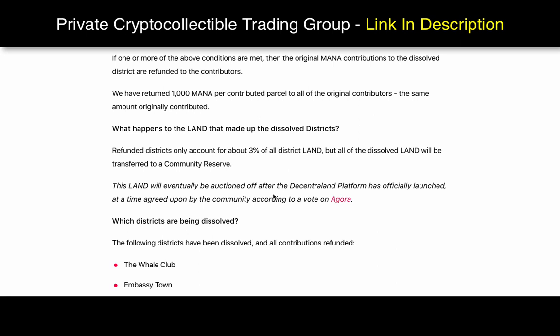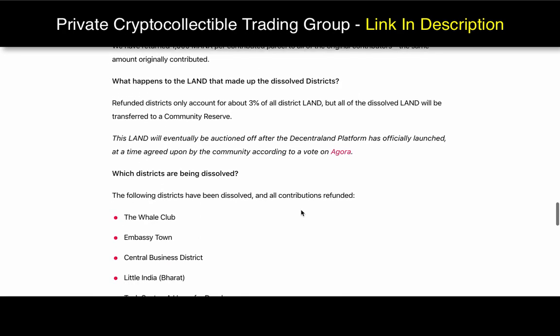So it's just going to come up to Agora voting as to when we want that third auction to take place. Going by the huge majority in the vote for the second auction being as close as possible, I'm pretty sure the next auction is going to be as quick as possible, because there's nothing more fun than having another auction. Which districts are being dissolved? So these are all the districts that are being dissolved.